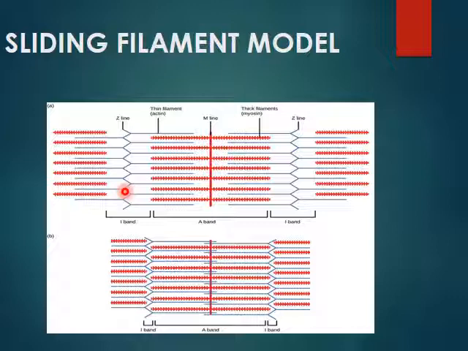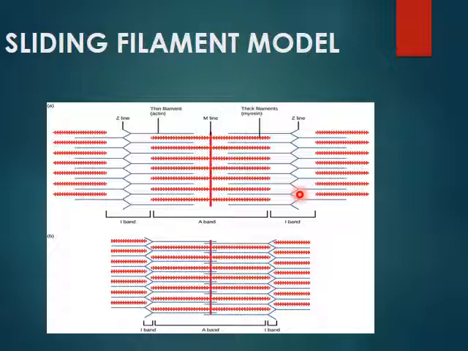The movement of actin filaments in relation to myosin filaments is known as the sliding filament theory of muscle contraction. During the sliding process, the sarcomere shortens even though the filaments themselves remain the same length. You can see the filaments have not changed their size or shape, but the length of the sarcomere from one point to another has shortened.